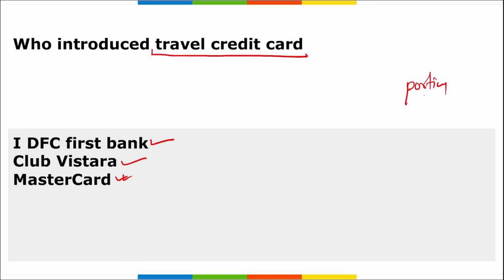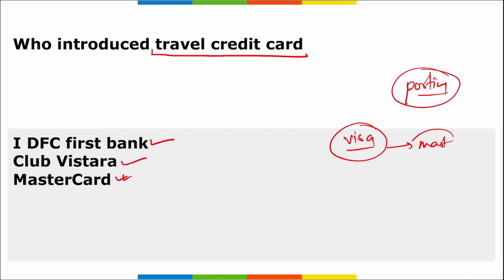Card porting has been made available. That means you can now shift from the same bank account and same card number from Visa to Mastercard, from Mastercard to Rupay, from Rupay to Visa, and so on, and vice versa. Correct? It is similar to SIM cards now. You can change your operator, and now you can change your operator for your cards also.